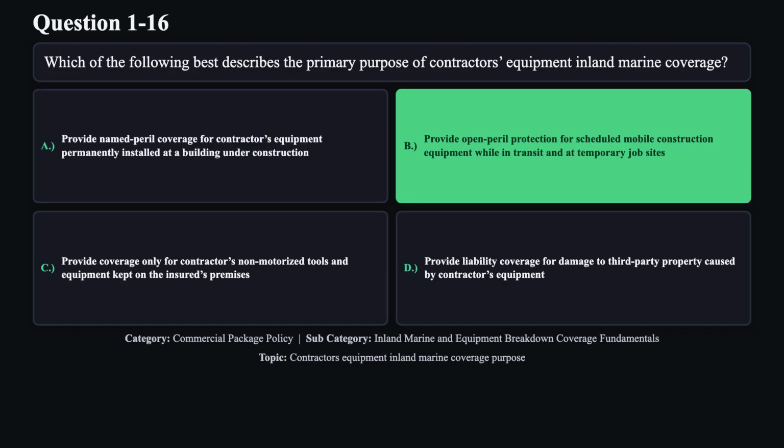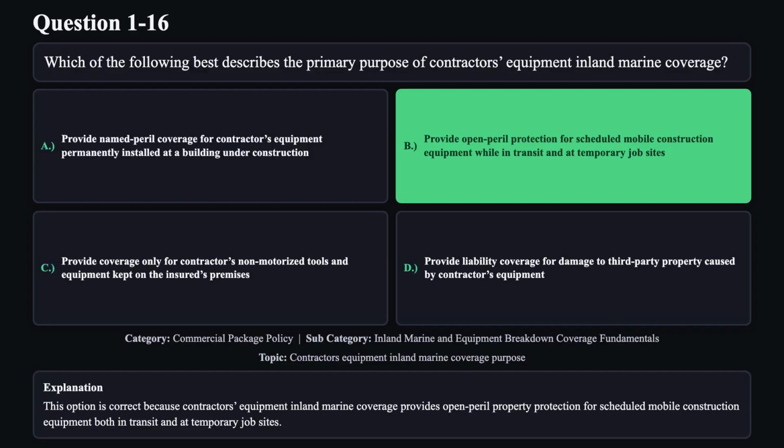The correct answer is B. This option is correct because contractors' equipment inland marine coverage provides open peril property protection for scheduled mobile construction equipment, both in transit and at temporary job sites.